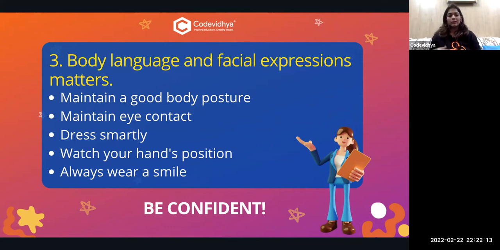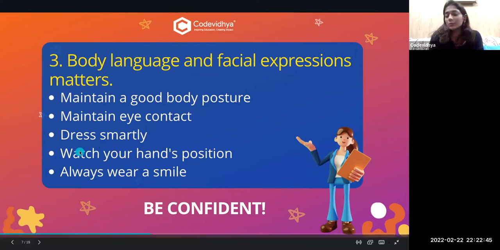Just imagine I am presenting something and I will not look at the screen, but look somewhere else like this or like this, and you will feel a little uncomfortable, right? So body language and facial expressions matter a lot, guys. Really. There are some tips that I've given which will help you a lot in improving this.